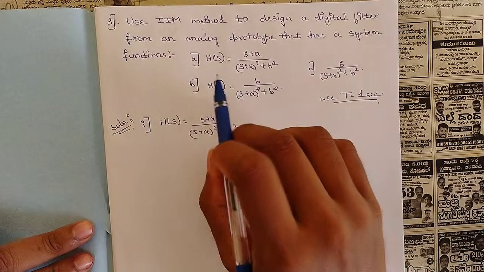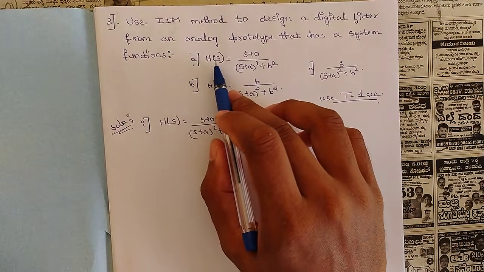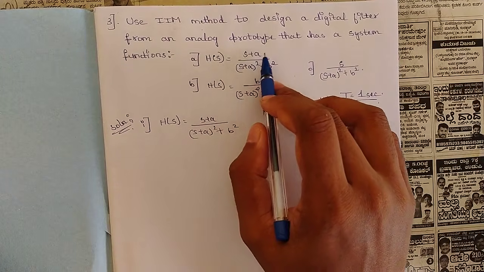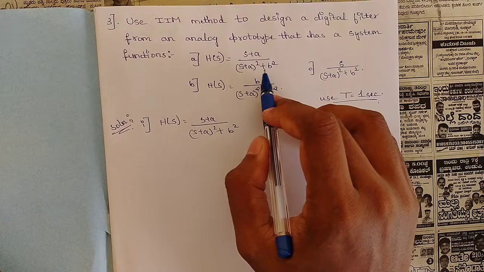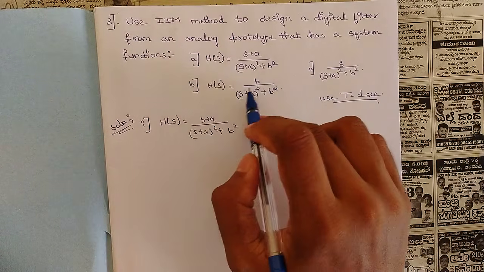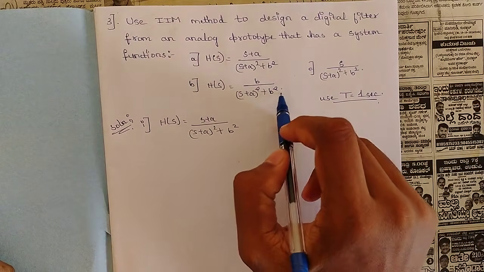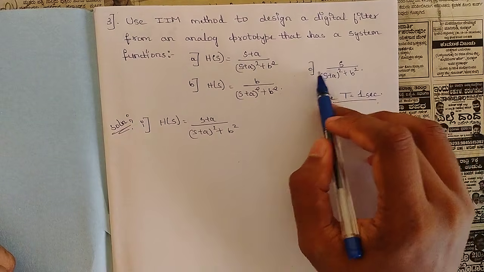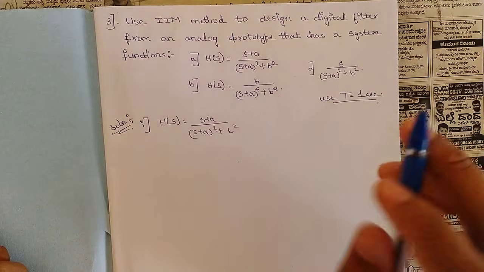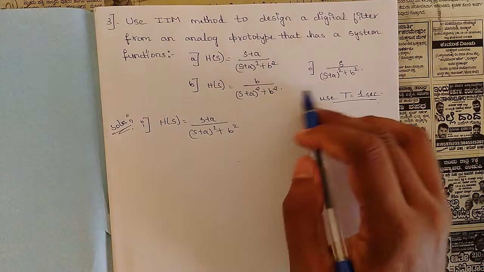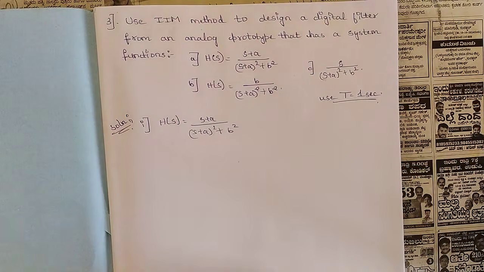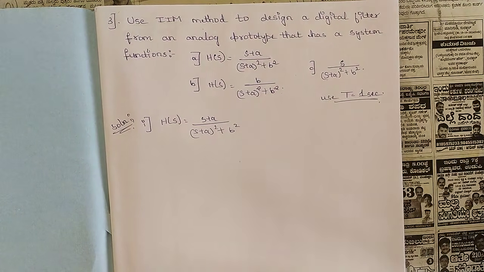Very easy. The first is H(s) equals (s plus a) divided by ((s plus a) the whole square plus b square). The second is b divided by ((s plus a) the whole square plus b square). The third is s divided by ((s plus a) the whole square plus b square). If you observe, in these three sub questions the denominators are the same. So let us see one by one what results we obtain.